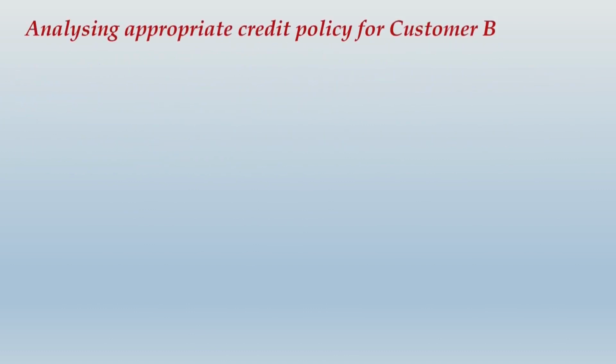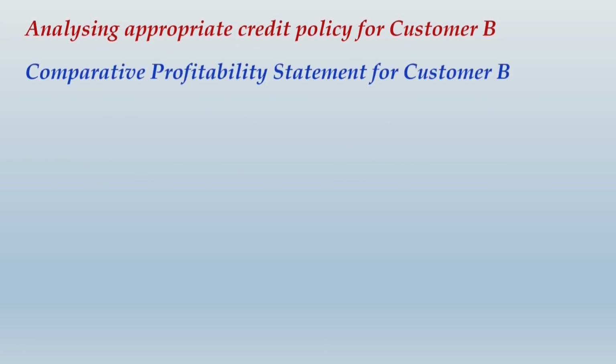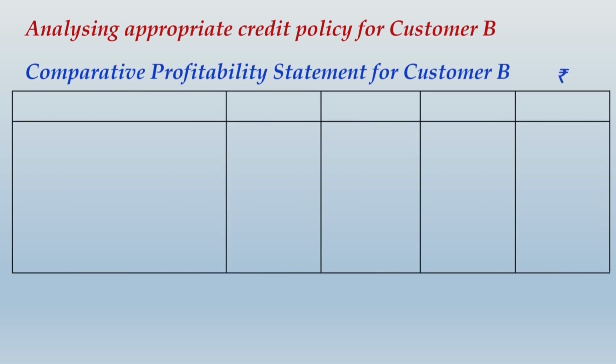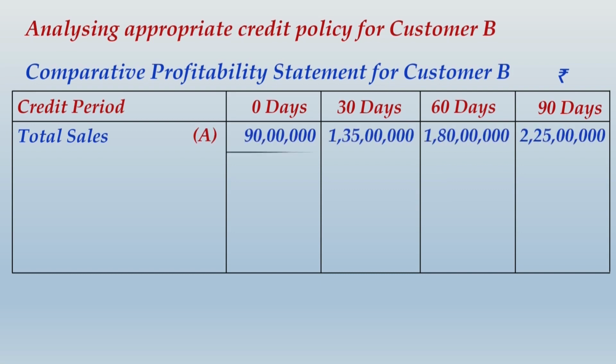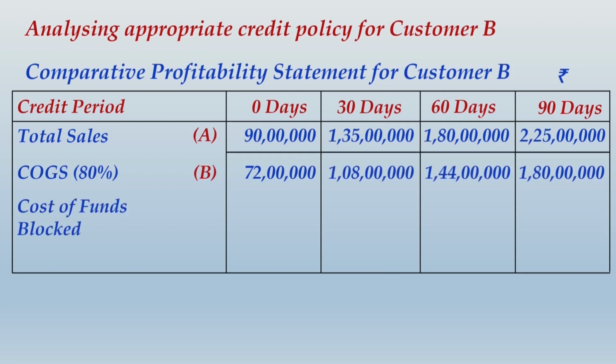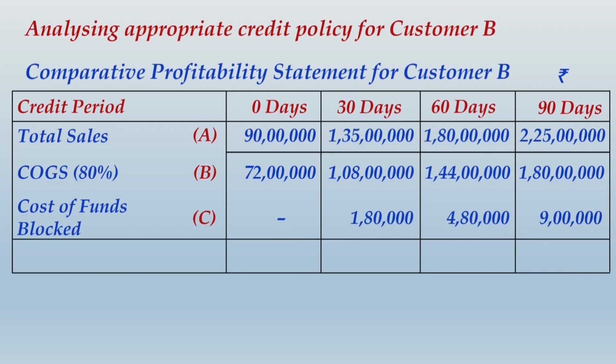Analyzing appropriate credit policy for customer B. For customer B, obviously what you will have to do is comparative profitability statement with 4 different credit periods as 0 days, 30 days, 60 days and 90 days. So it's very simple. You can plot the amount of sales, you can identify cost of goods sold, and you can also identify the cost of funds blocked. And how to compute this amount of cost of funds blocked, I'll show you. There is no information about bad debts in the question at all, so we don't want to insert that bad debt line in our calculation.